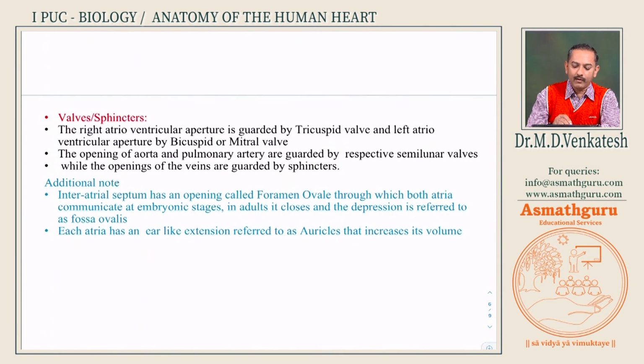Next is atrioventricular apertures, valves and sphincters. Tricuspid valve, remember RTO. Right is always tricuspid. Similarly, left is the bicuspid valve or mitral valve. Bicuspid means having 2 cusps, like your teeth. Premolars have 2 cusps, right? In the same way.